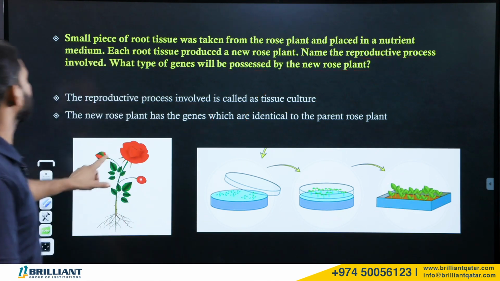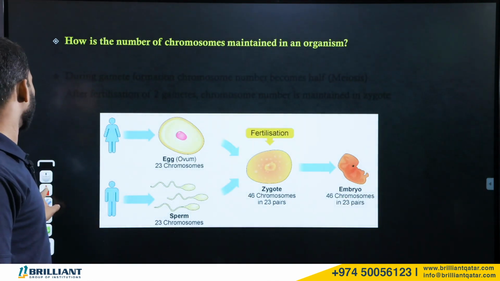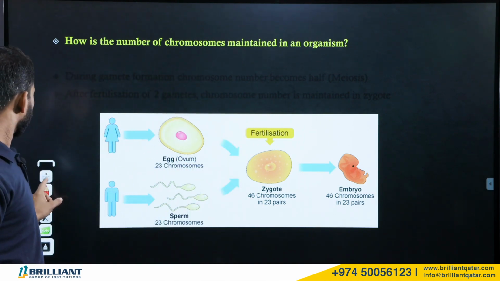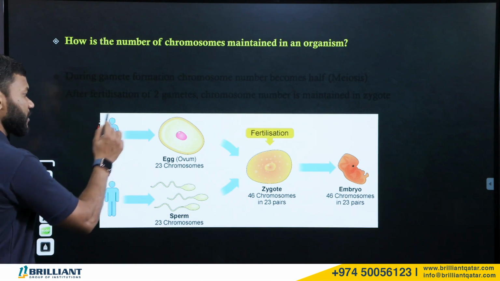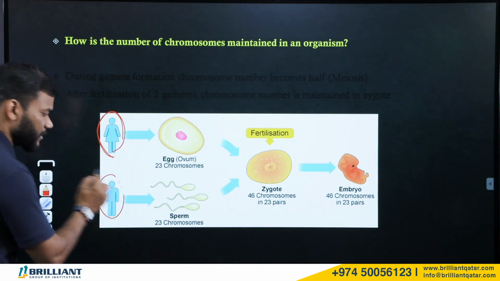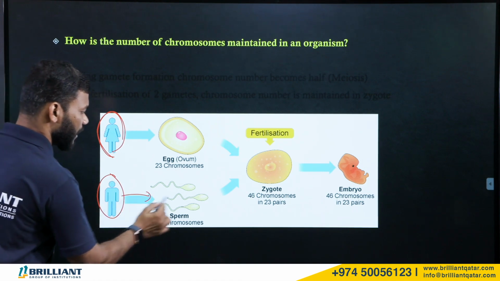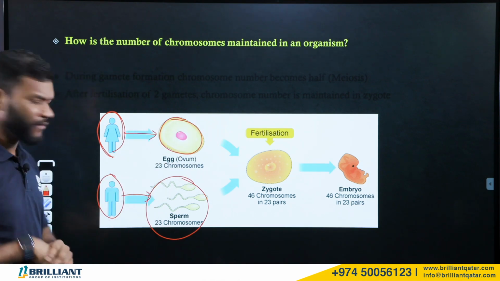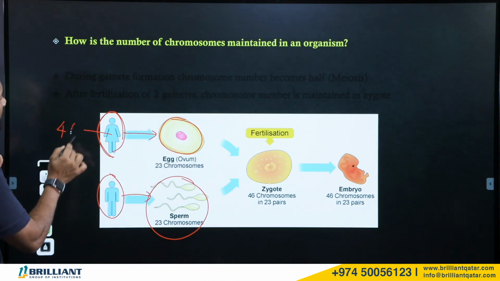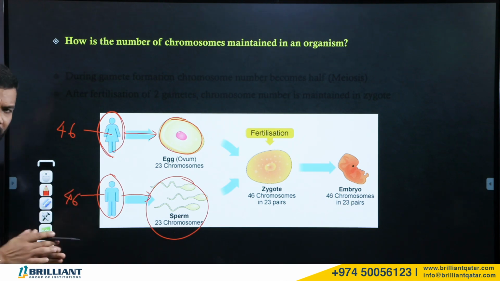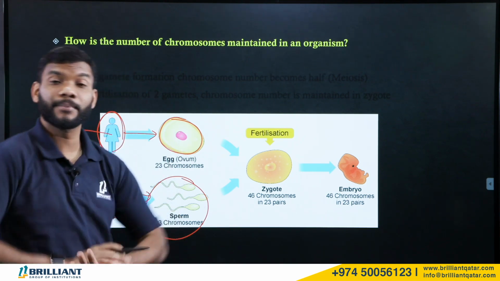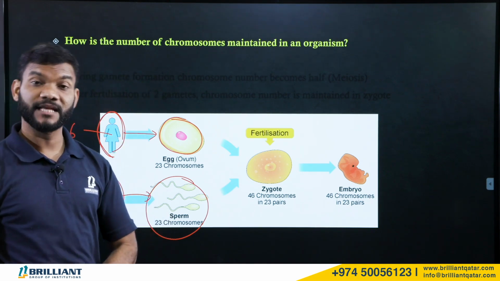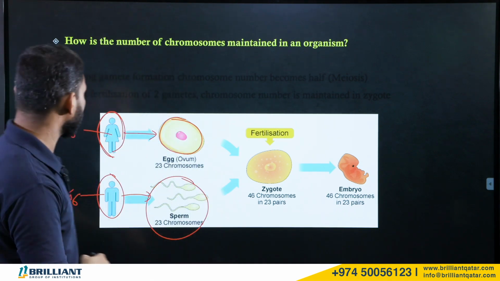Okay. Next question. How is the number of chromosomes maintained in an organism? Now, we know the parental organism, the mother and father, when the father produces the male gamete sperm, and when the mother produces the female gamete egg, our chromosome number is 46. But whenever the organism produces its gamete, the chromosome number is reduced to half. That is what we call reduction division.